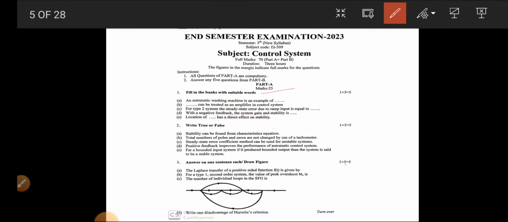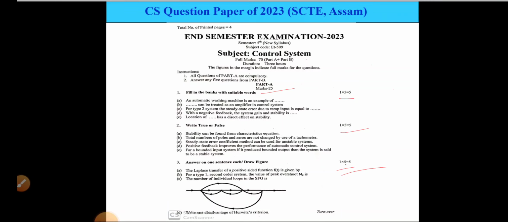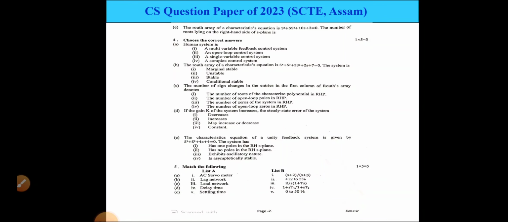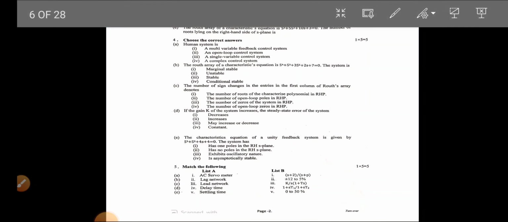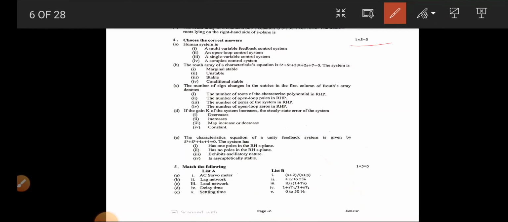First is part 1, fill in the blanks, 5 questions 5 marks. Then true or false, here also 5 questions 5 marks. Answer in one sentence or draw figures, here also 1 mark each. Next is choose the correct answer, here also 5 questions 5 marks.